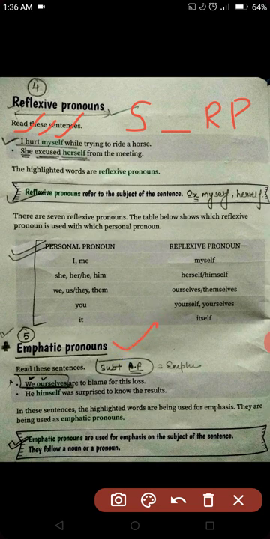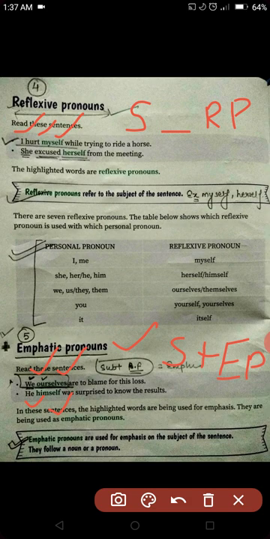But what happens in the emphatic pronouns? When subject plus emphatic pronoun, that means there is no word between the subject and these pronoun words. We ourselves, he himself. Surprised to know the results.